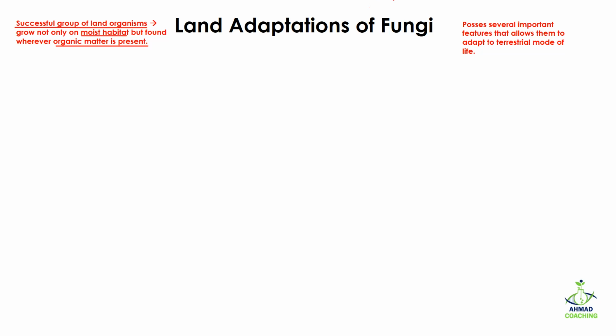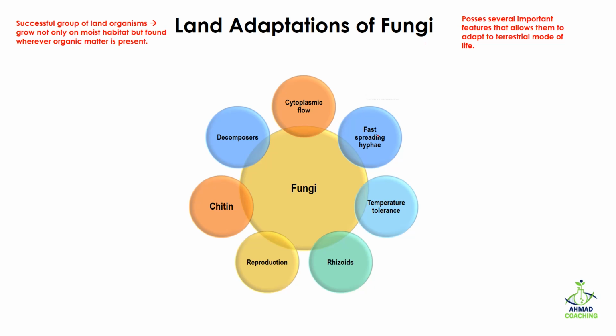They possess several important features that allow them to adapt to the terrestrial mode of life. Now, the question is how they can survive the land environment. Why? Because they have some special characteristics. The special characteristics include fast spreading hyphae, temperature tolerance, rhizoids, a special type of reproduction, chitin, being decomposers, and cytoplasmic flow. So let's talk about each characteristic one by one.